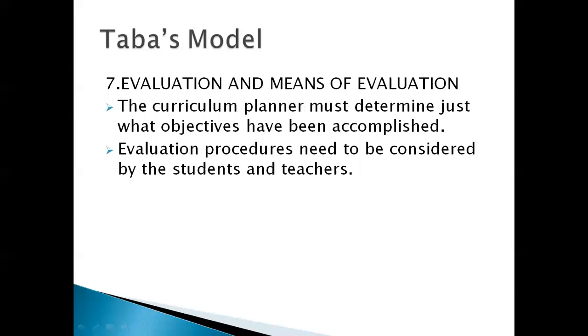Whereas in Taba's model, the curriculum designers are the teachers, they do all the things. Taba's model is based on the education of the society and the education at the student level. Whereas Taylor's model is based on the aims and objectives and control. So these are the differences between Taylor's model and Taba's model.